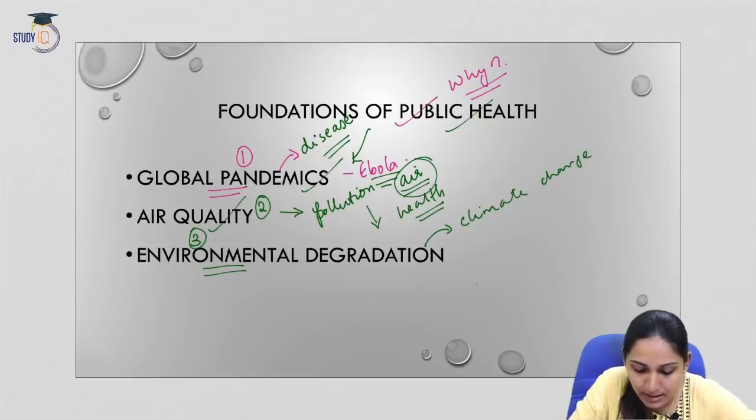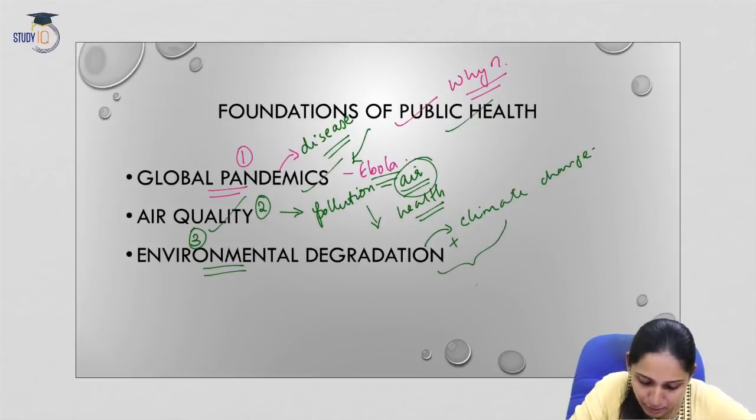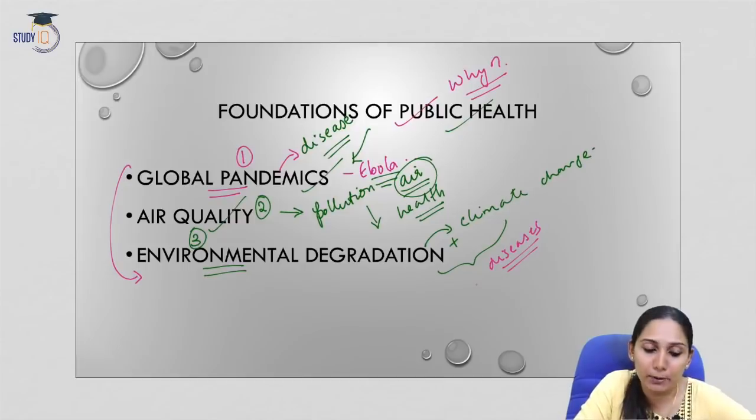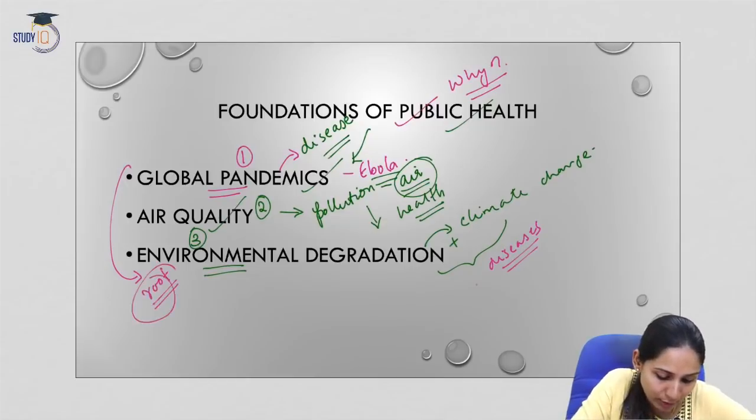Climate change and environmental degradation together cause diseases and healthcare issues. So these are some of the existing issues. All this together will have an adverse impact on the population. That is why we really need to combat these problems from the root level onwards.